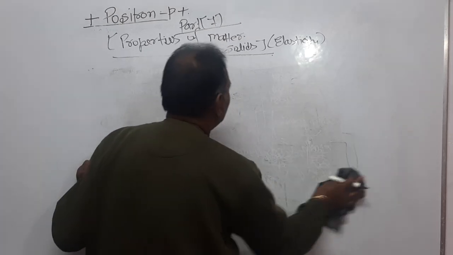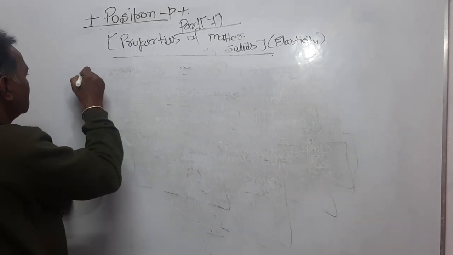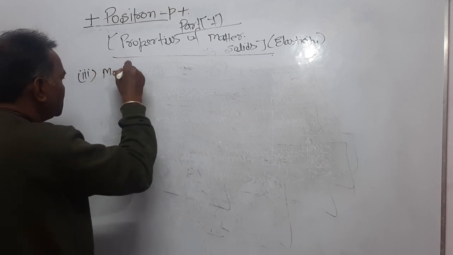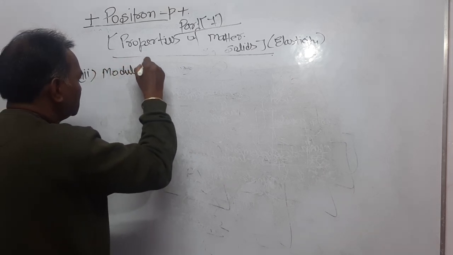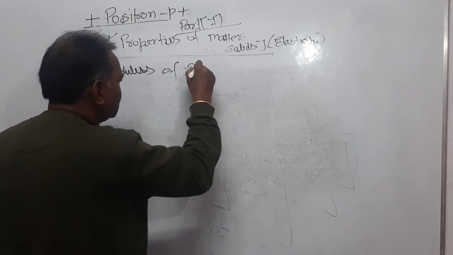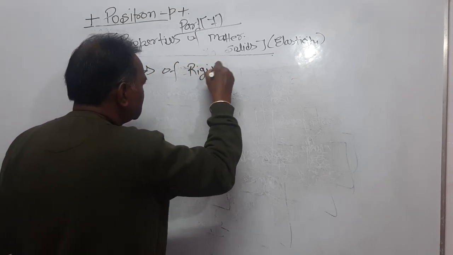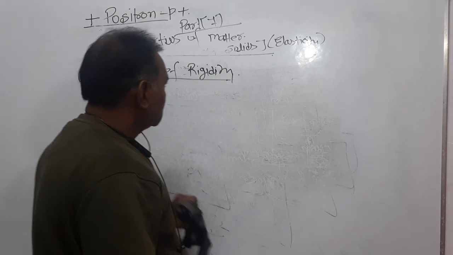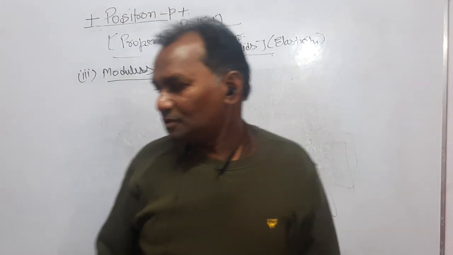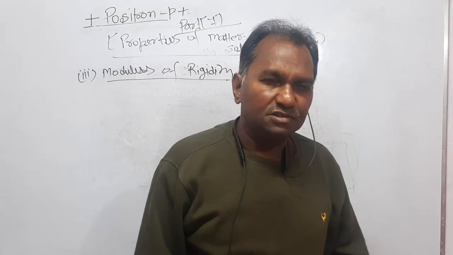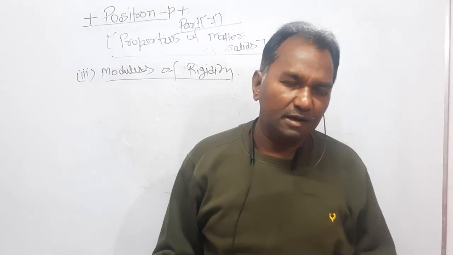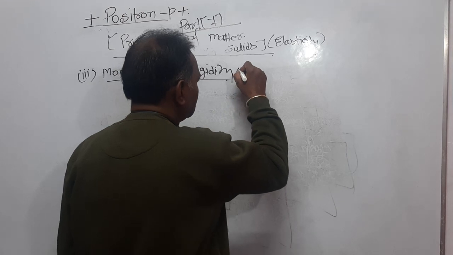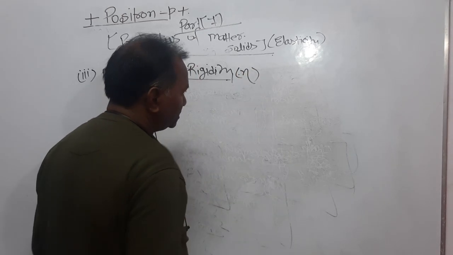Dear students, the third one is the modulus of rigidity. First one was Young's modulus, second one was bulk modulus, and third one is the modulus of rigidity. It is denoted by eta.